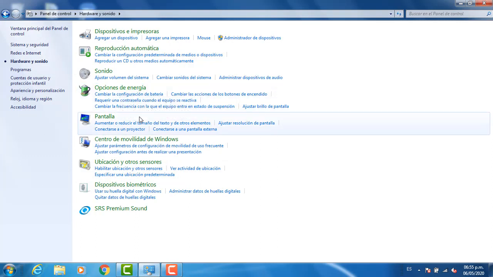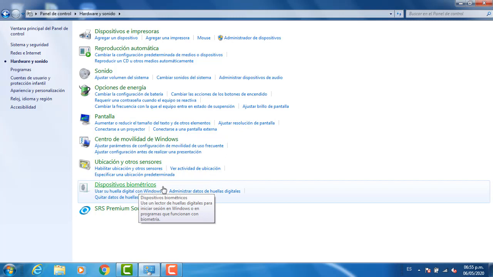Energy options, we saw it. In this case, the screen again to connect to a projector, and other options like sensors, biometric devices. Here we can add and we can erase devices.